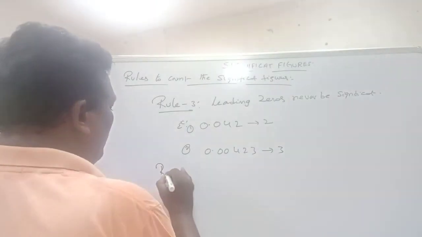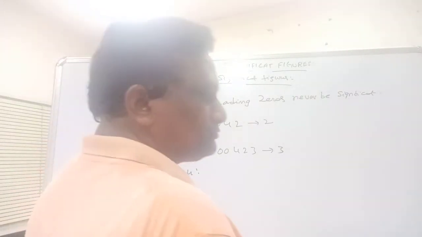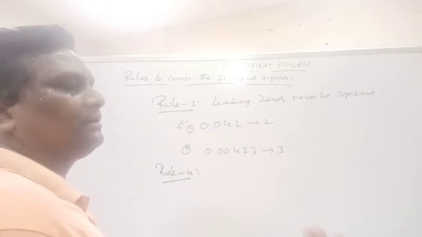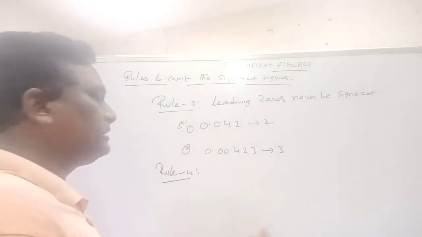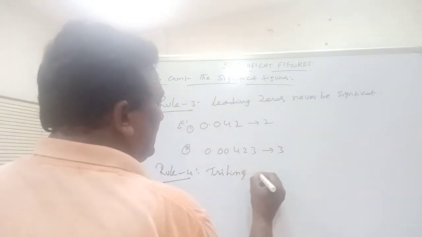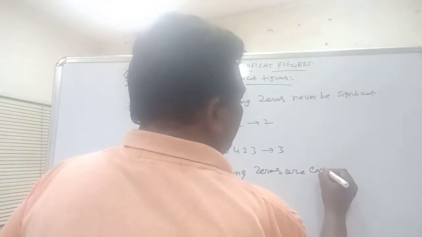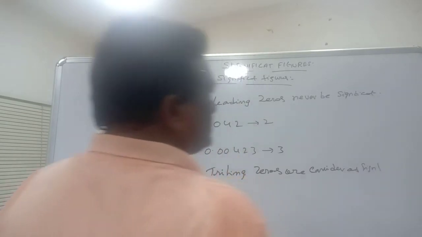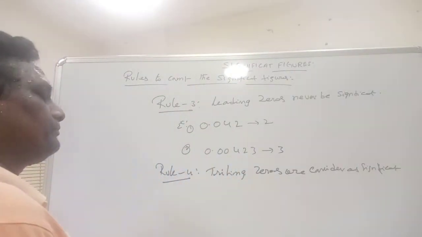And rule number 4: zeros that exist on the right side of the number, or trailing zeros, are considered as significant.